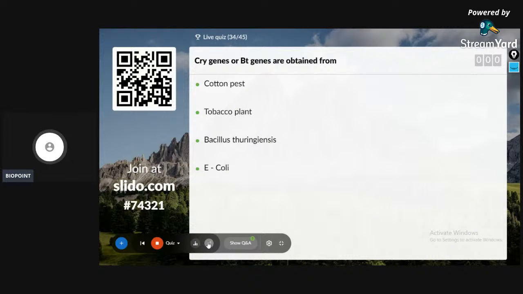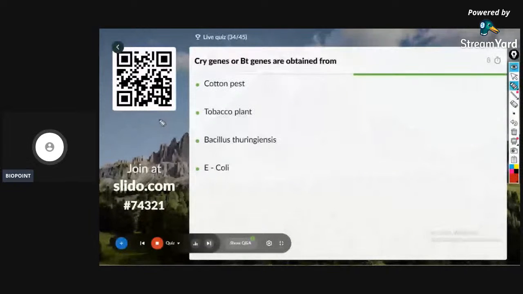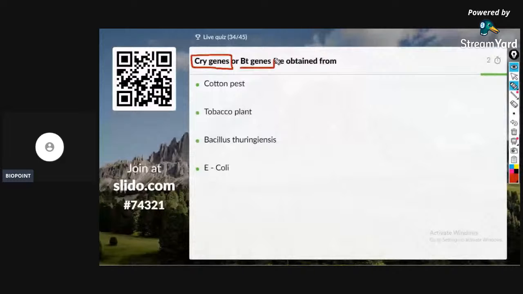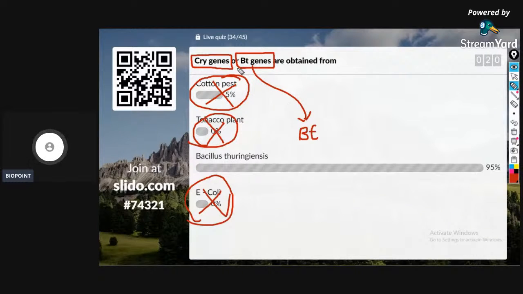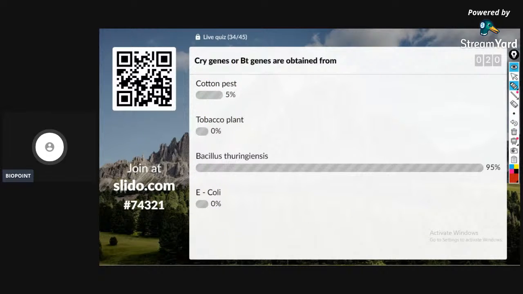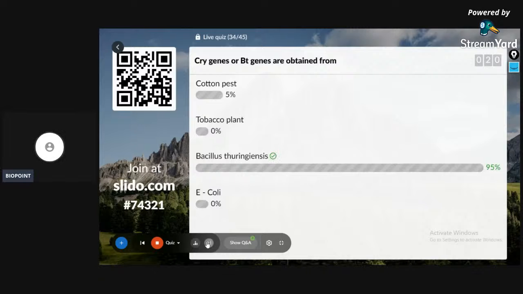34th question on the screen. Cry genes or BT genes are obtained from. Very easy question. Cotton pest, tobacco plant, Bacillus thuringiensis, and E. coli. I'm asking about the cry genes and the BT genes. What does the term BT stand for? Is it cotton pests? Never. Is it tobacco plant? No. Is it E. coli? No. BT is Bacillus thuringiensis. Exactly, option C is the answer for the question.